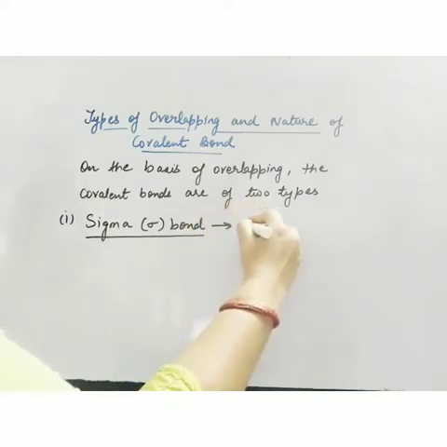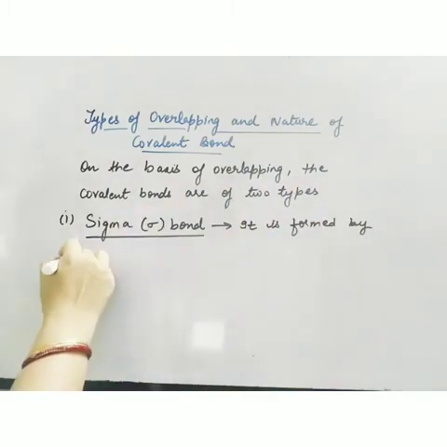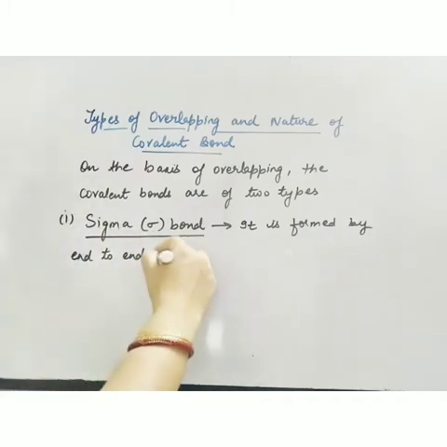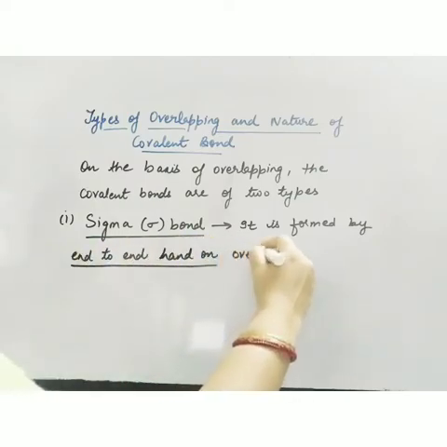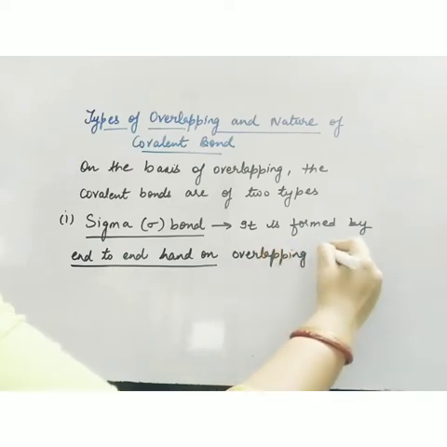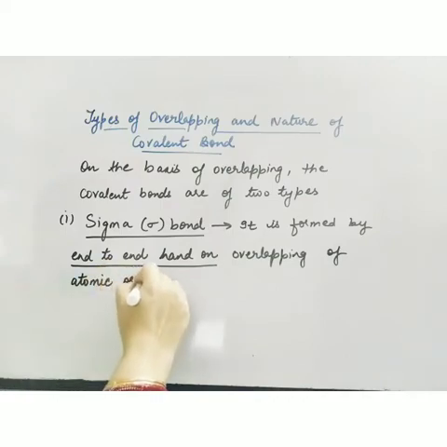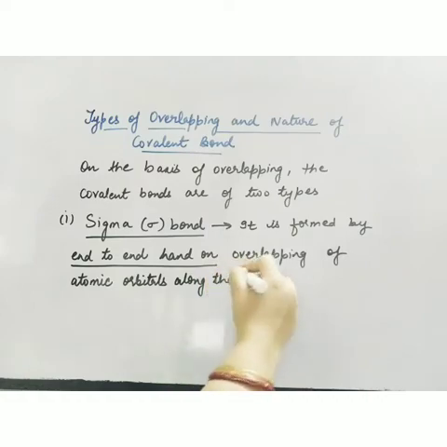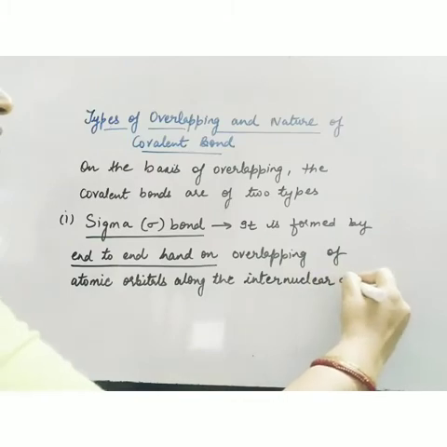Now, what is a sigma bond? It is formed by end to end or head-on overlapping of atomic orbitals along the internuclear axis.